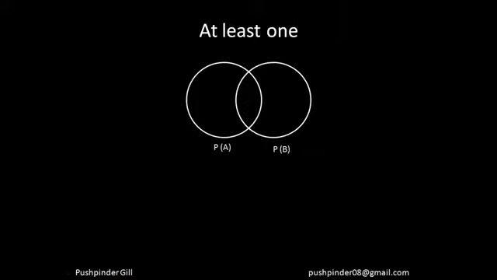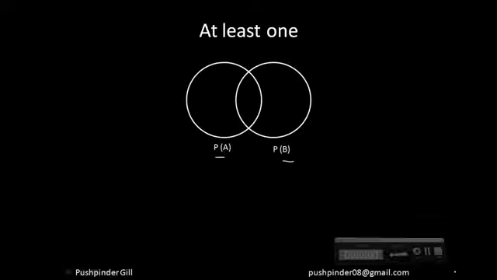Now let's move forward. It's again the same thing, right? What is the probability that at least one of the events is going to happen? So I have to calculate the probability of at least one of the events. So how do I go about calculating that? Now I'm going to give you two tools to calculate this.